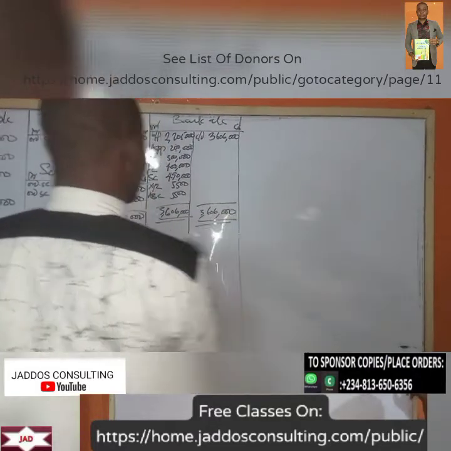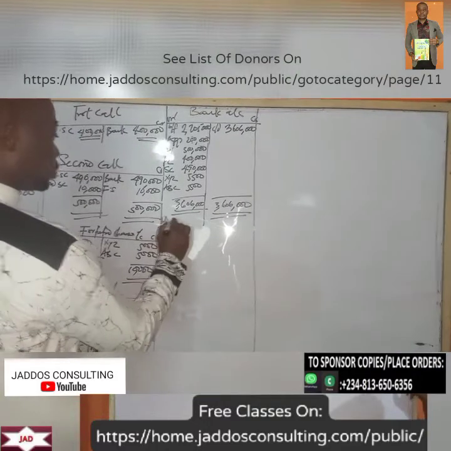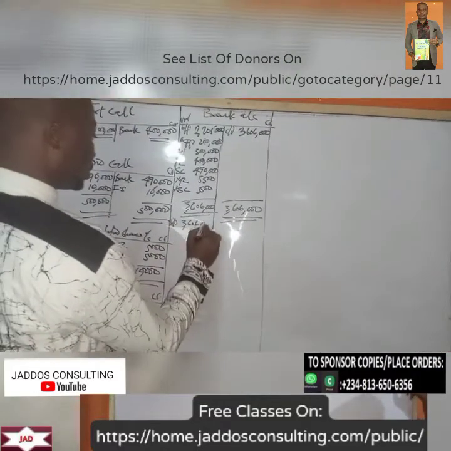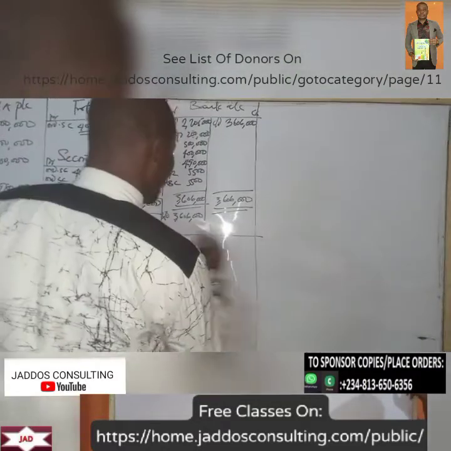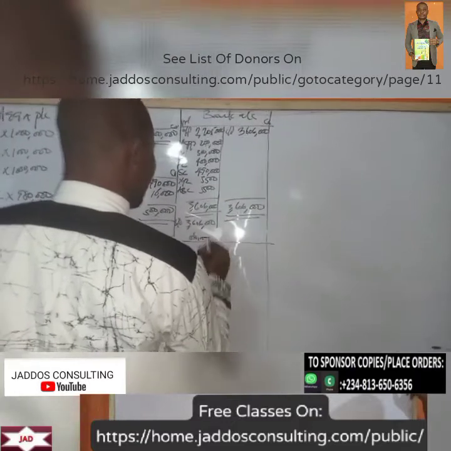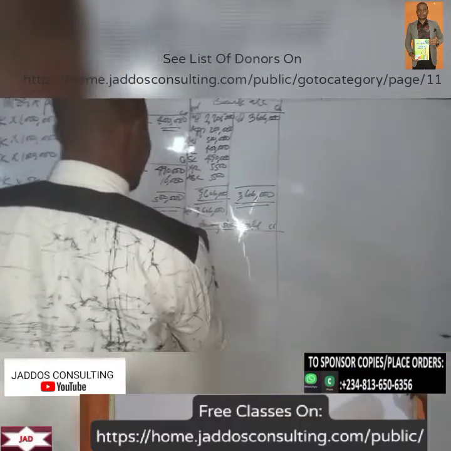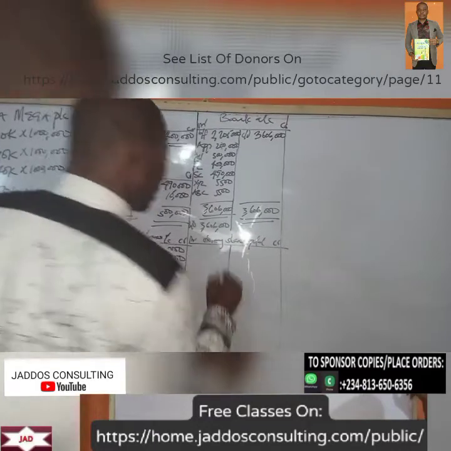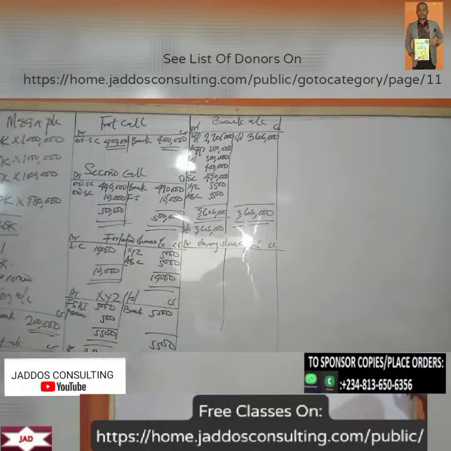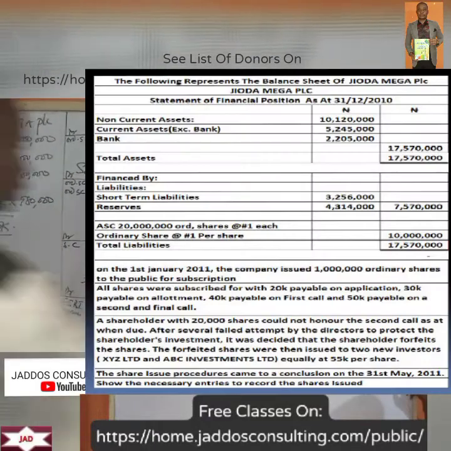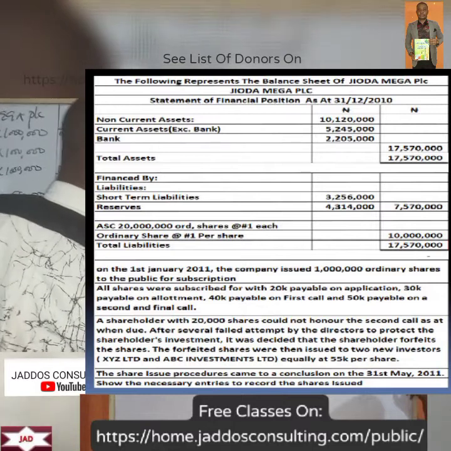So our new money in the bank will be 3,606,000. So let's go. Here we have our ordinary share capital. So what's the balance in the share capital before we issue? 10 million. So we have balance brought forward here, 10 million.